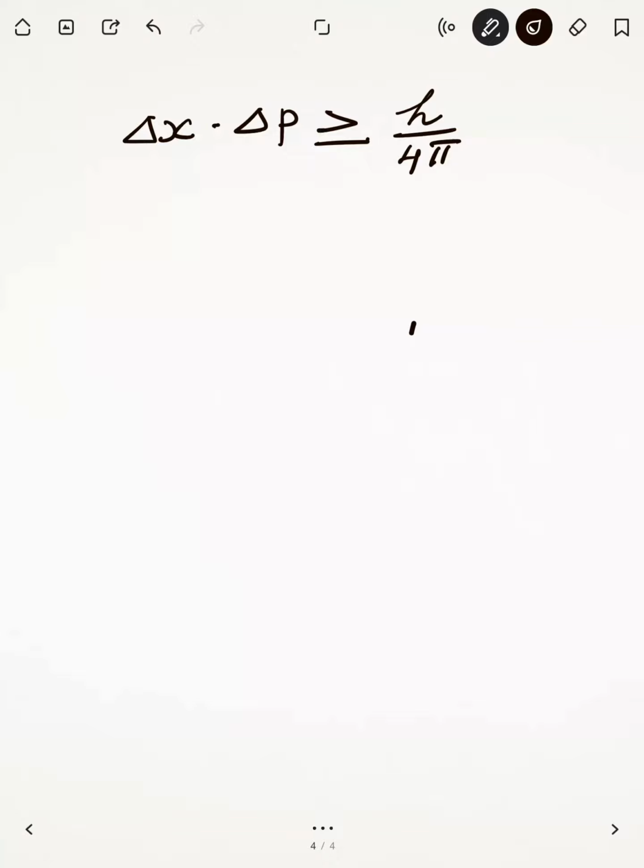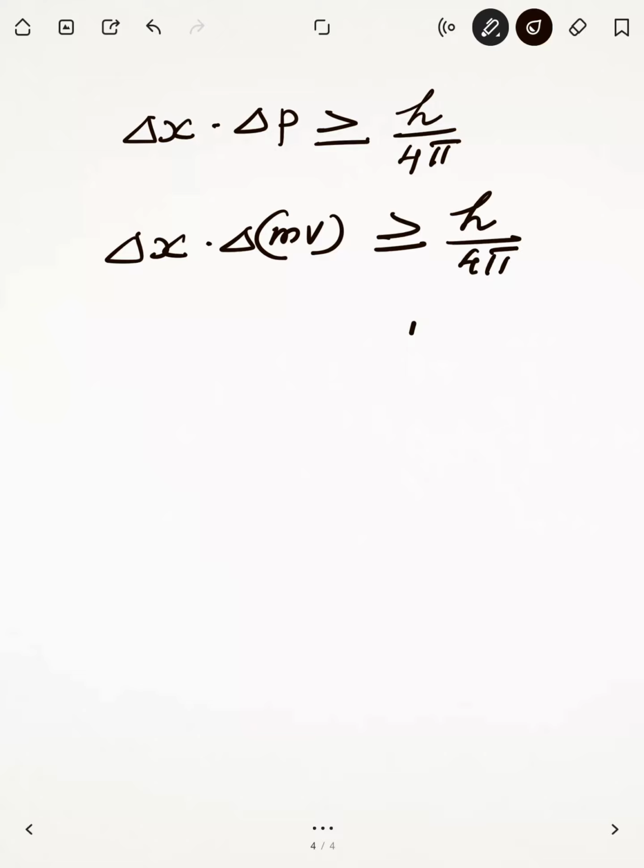Now, in the case of a microscopic particle like an electron, the mass of an electron is 9.1 into 10 to the power minus 31 kg. So that mass you can separate from this delta p. Delta x into delta m into v, that is the momentum, is greater than or equal to h upon 4 pi, or delta x into m into delta v.